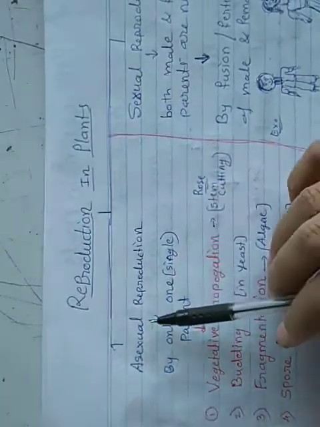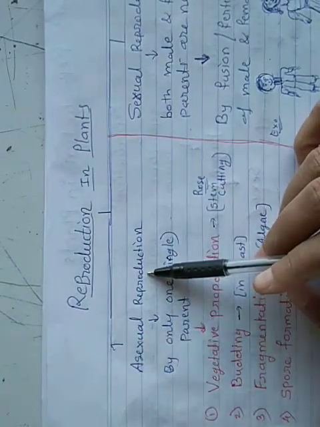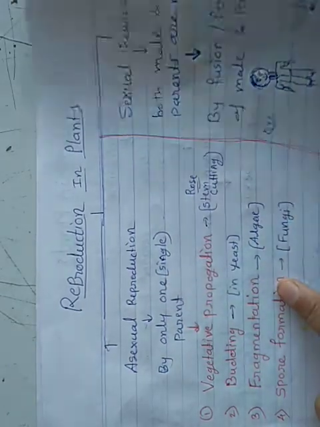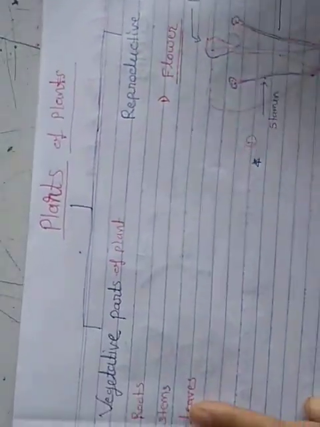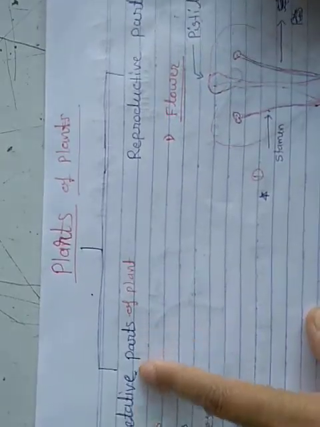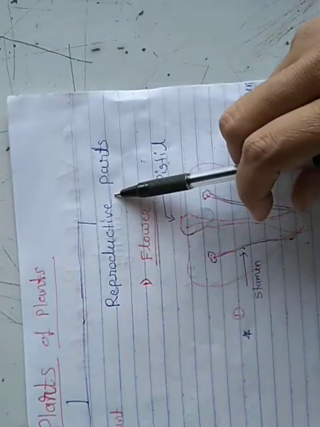At first we will discuss asexual reproduction in case of plants. So students, we know that plants have 2 types of parts: one is vegetative parts, and another is reproductive parts.